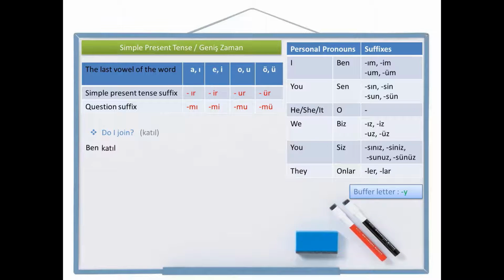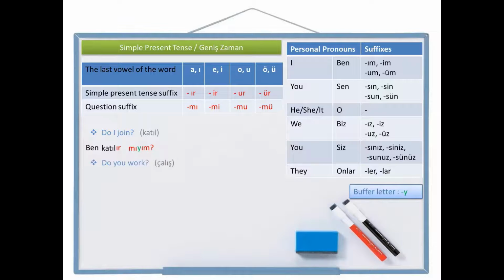Simple present tense suffix, katılır. Question suffix, mı, and the person pronoun suffix to the end. As you see, there are two vowels, so I need a buffer letter between them. Ben katılır mıyım? Do I join? Let's make another one.